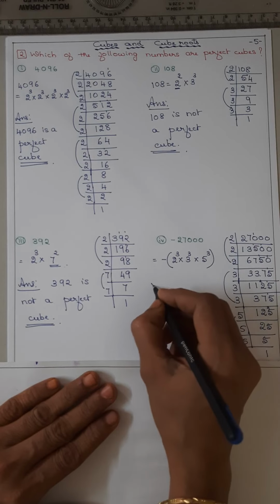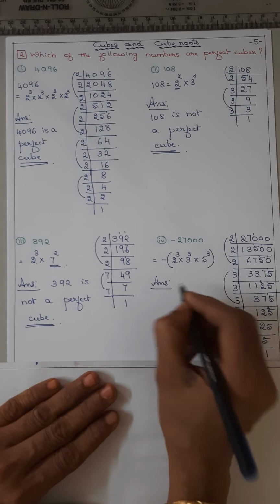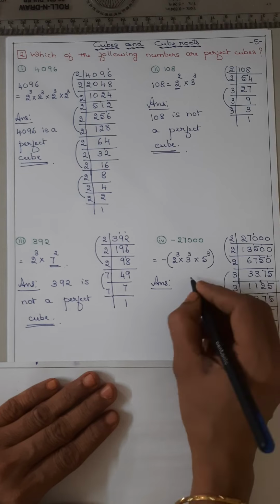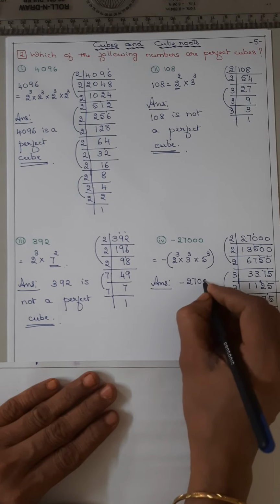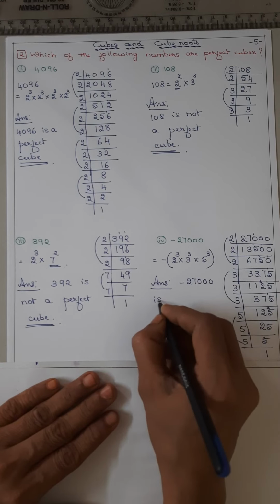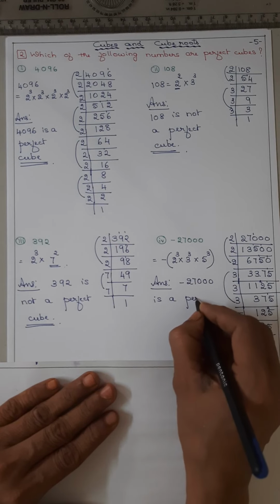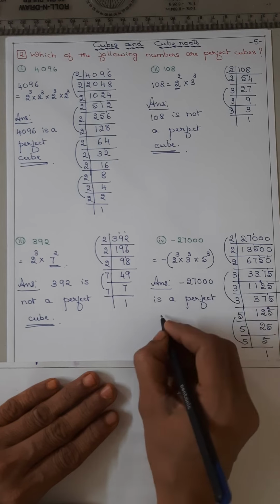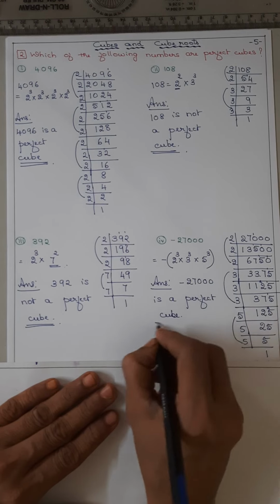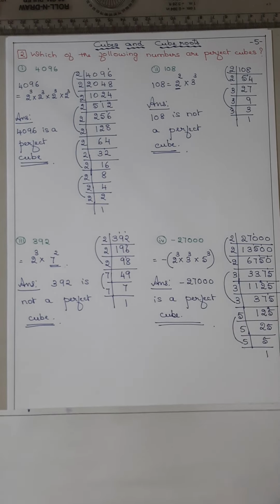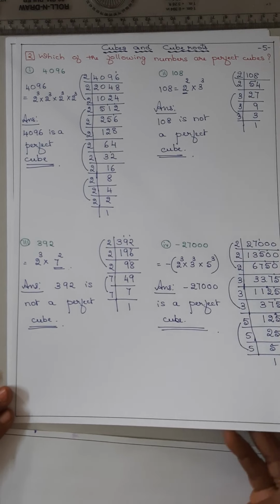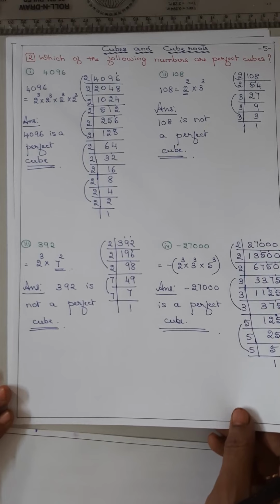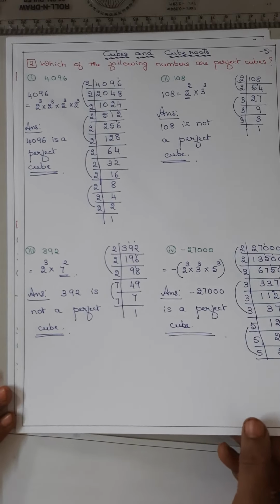So the answer, it can be written in cubes. So minus 27000 is a perfect cube. Okay. So we have completed question number 2 up to subdivision 4.